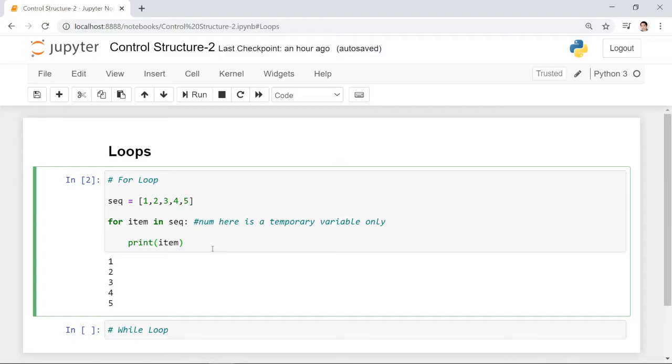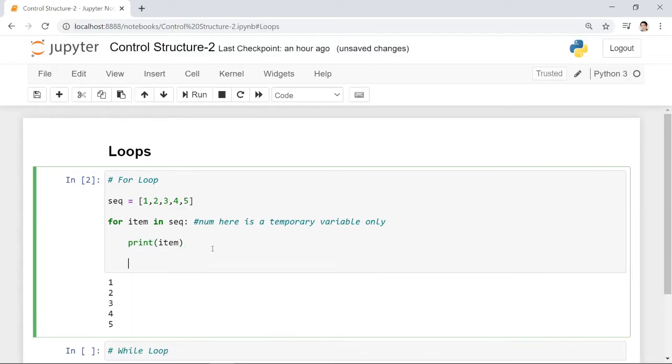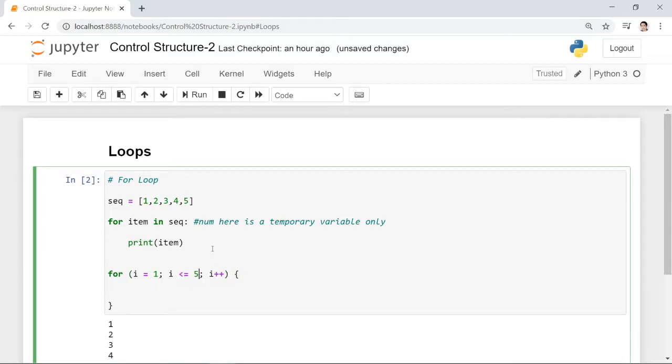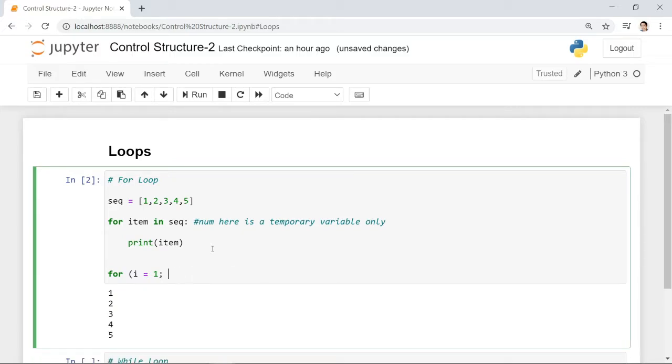Before we move on to the while loop, I think I made a mistake on the syntax for the for loop in other programming languages. It should be this one: for example, i equals 1. Earlier, I noticed that I put a comma instead of a semicolon. So the correct syntax for other programming languages is with a semicolon, not a comma. I'm just correcting my previous mistake. But anyway, we will not study this one. These are for other programming languages.